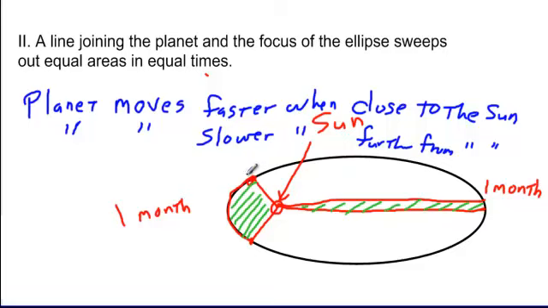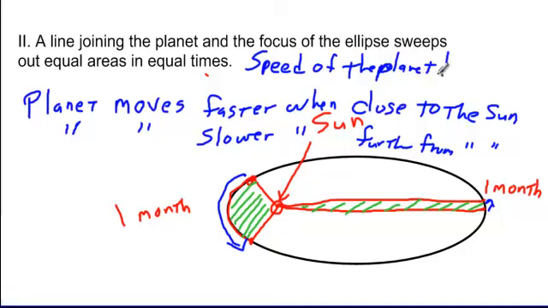So what Kepler's law tells us is that when the planet is closer to the sun, it moves faster in its orbit, and when it's further from the sun, it takes a much longer time to move through its orbit. That's all it is telling us. It's telling us about the speed of the planet. How fast is it moving? That's what Kepler's second law is. So we don't need to think about this equal areas thing. That's how the law is defined. But really what it's telling us is that the planet moves fast when it's close to the sun and slow when it's further away.